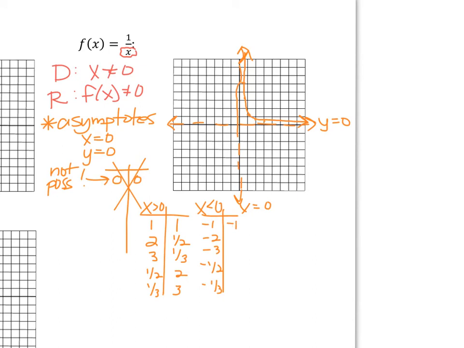I'll have -1, -1/2, -1/3, -2, and -3, all from plugging it in for x in that reciprocal function up above. Plot those 5 points and sketch the curve down in the opposite quadrant. So as you can see, this graph is very unique looking and it doesn't cross over those boundary lines.